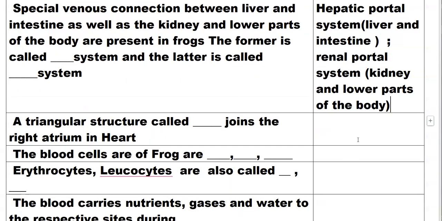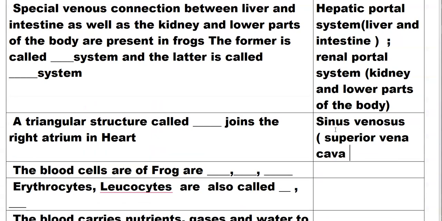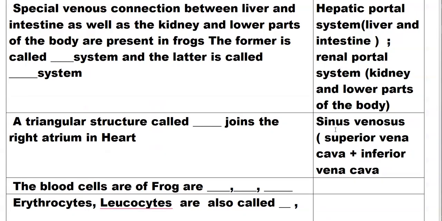A triangular structure called sinus venosus joins with the right atrium of the heart. It is formed of the superior vena cava plus the inferior vena cava; the combination of both unites and forms the sinus venosus.